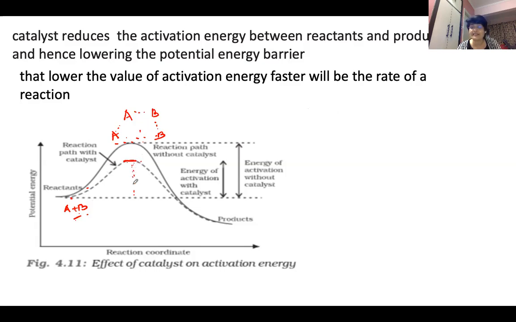They decrease this requirement, they decrease this activation energy, so that the product can come out easily. So what are we talking about here? A catalyst lowers this activation energy. That is a positive catalyst. A negative catalyst is going to increase this activation energy. That's why we are saying a catalyst changes the rate of reaction.